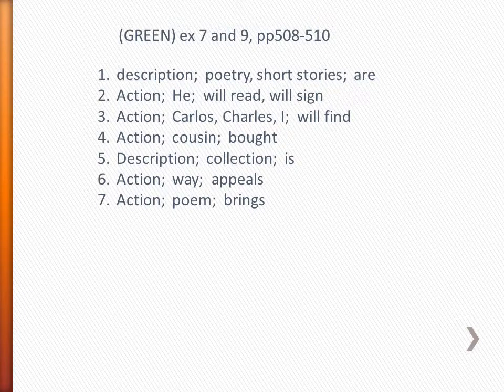Number 6 is about way appeals. Number 5 is about collection is. Now we don't know what kind of collection it is. We don't know what the collection is, right? We need the rest of the words to get the full meaning, but you get an idea of what these sentences are doing. We're starting to be able to see their job and their meaning just in those 2 words, the subject and the verb. Okay, number 8. Something similar happened to me in first grade.